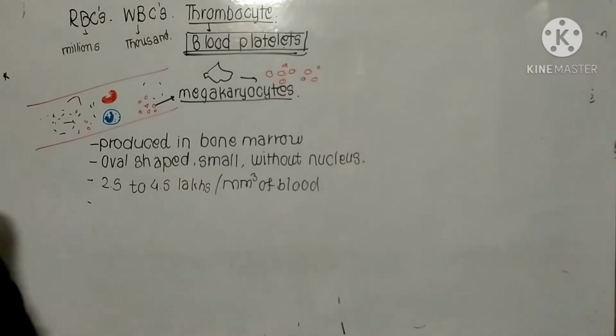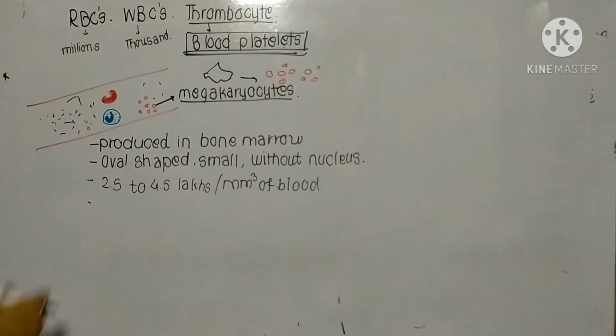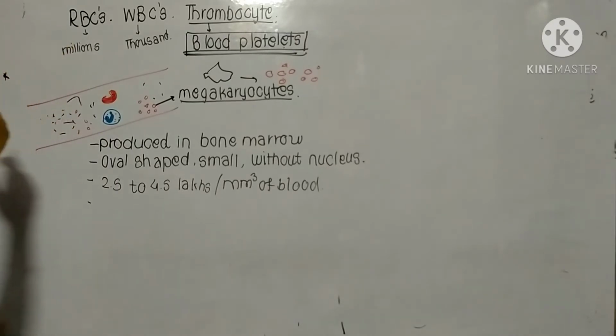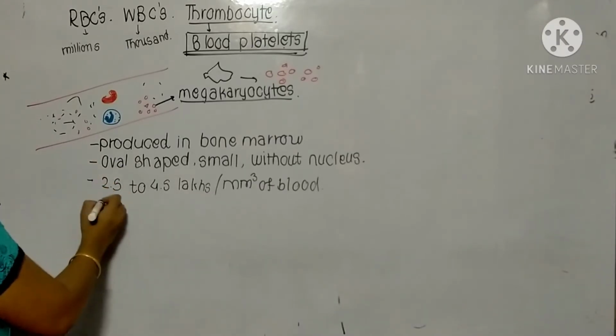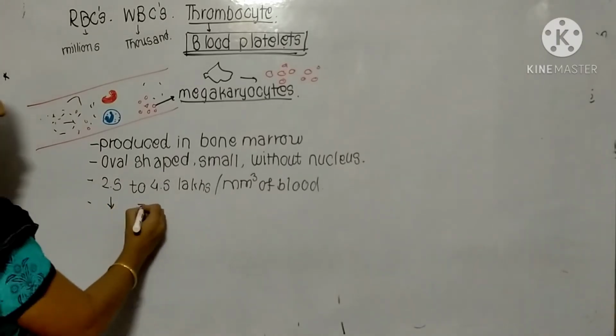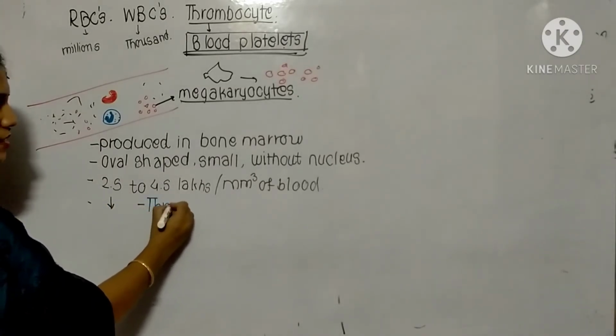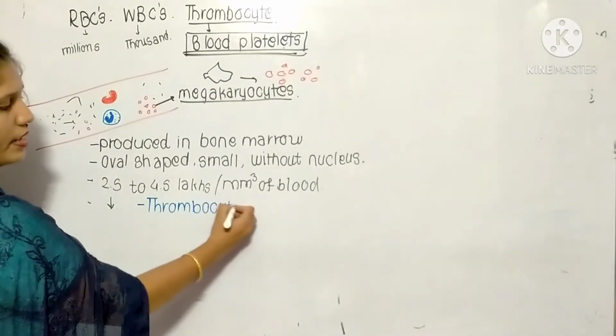Now, as we have seen here, what happens whenever there is an increase in RBCs? What happens whenever there is an increase in WBCs? And what happens whenever there is a reduction in RBCs and WBCs? The same concept applies here. Whenever there is a decrease in the number of blood platelets, it is known as thrombocytopenia.